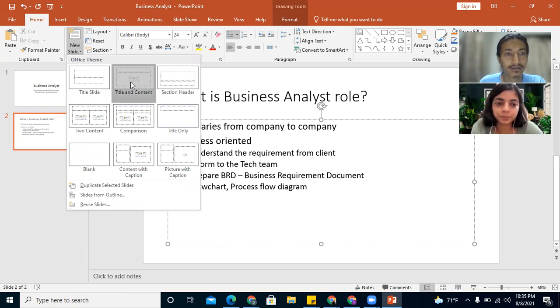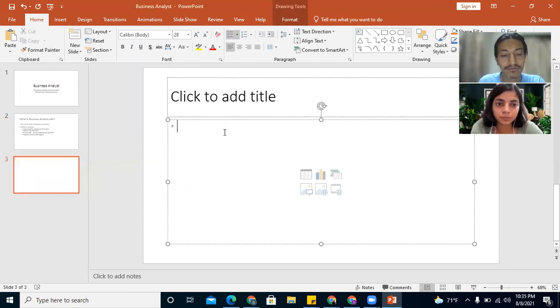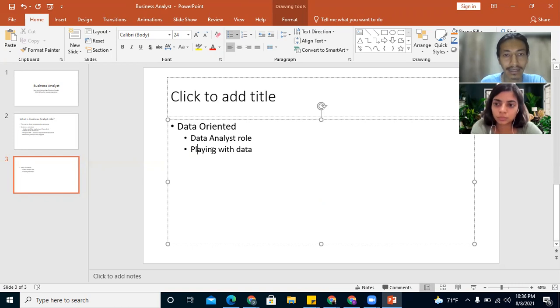Second, some companies have more of a data oriented role, and this is similar to a data analyst role, which means you will be playing with data. And it will be more of reporting, analyzing data, and bringing insights from data for decision making.